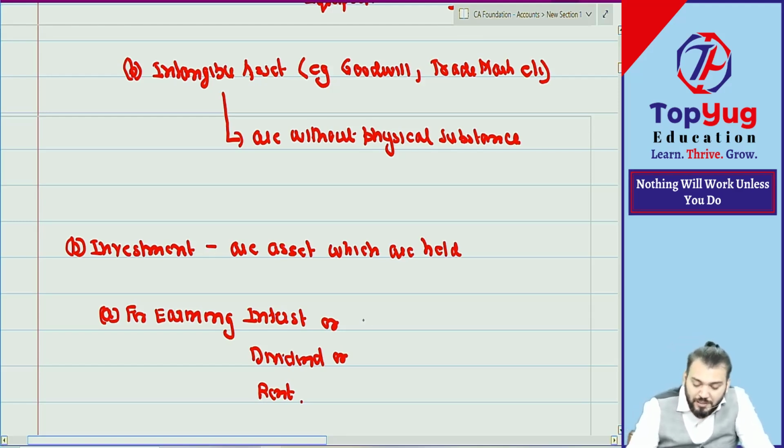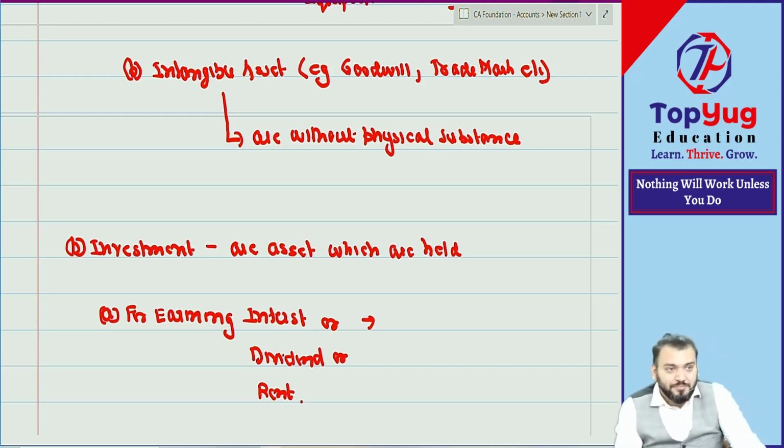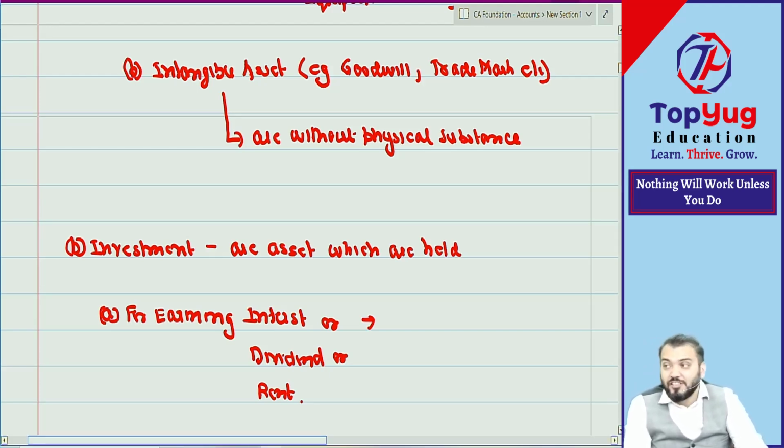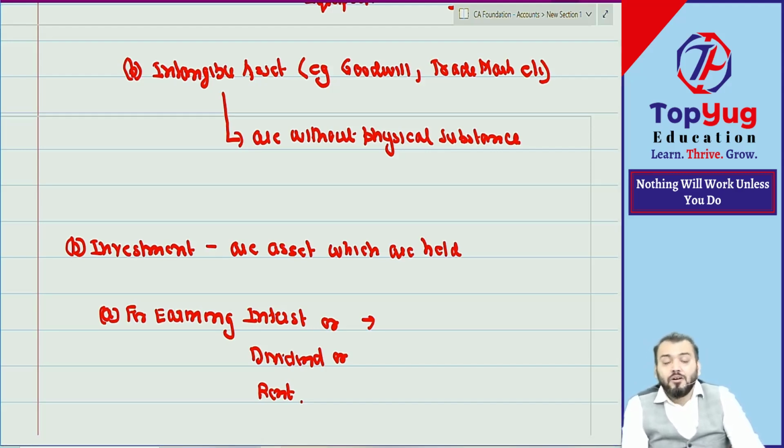Correct. For example, if I purchase some investment in government securities, it means the intention is to earn interest income. So that becomes my investment. If I purchase some equity shares of any company, the intention is to earn dividend income, so that also becomes my investment. Or if I purchase some building with an intention to give on rent, that becomes my investment. Understood? Now if you are using a building for office purpose, it is a fixed asset. If you have given the building to others for rental income, it becomes investment.